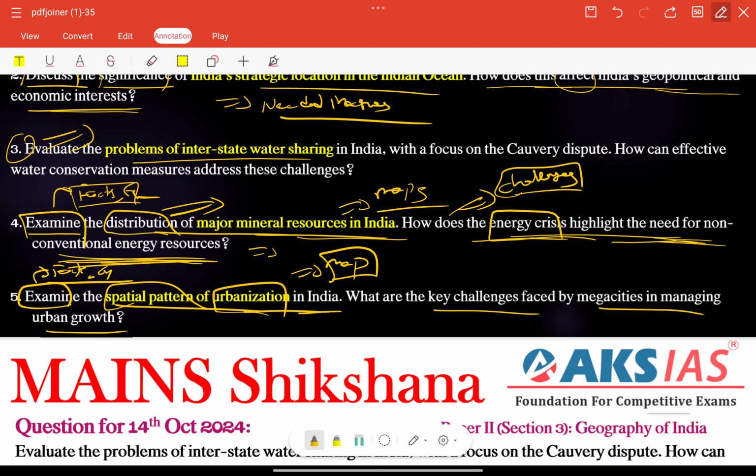Whenever we are writing geography related questions, we need to compulsorily add some map, right? Maps or diagrams. What are the key challenges? Also we need to write those faced by megacities in managing urban growth. Finally, we need to provide some needed measures here, right?